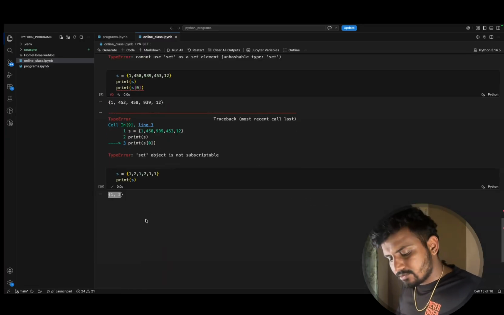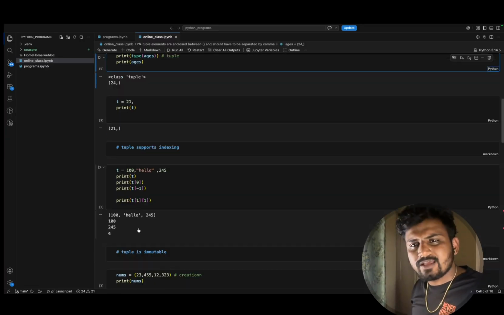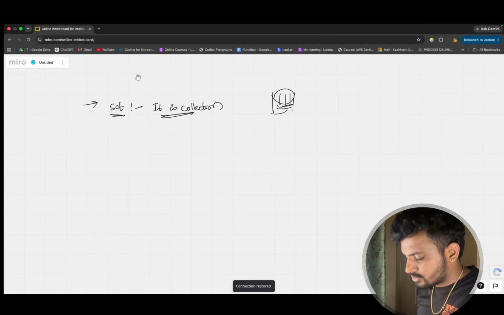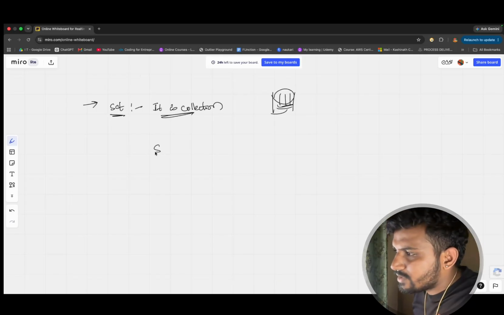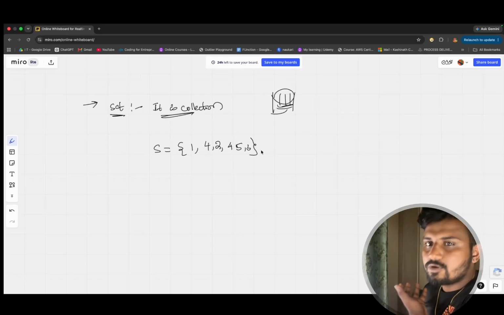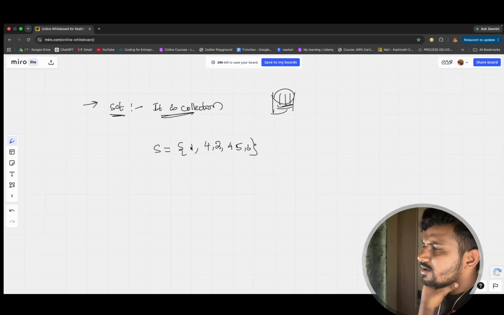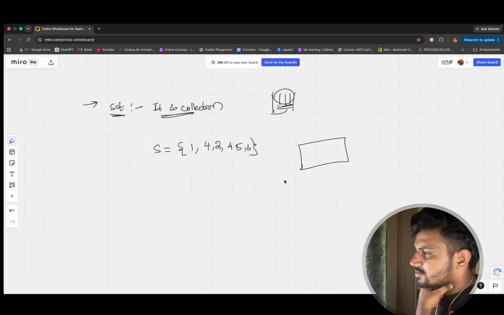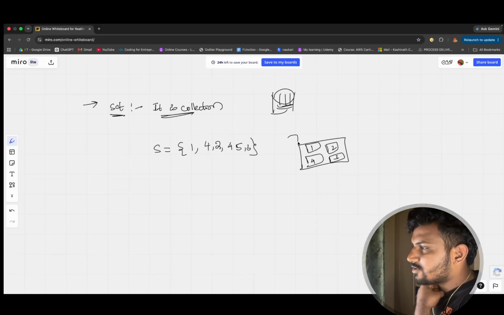Clear? Okay, sir, could you tell me what is the memory allocation, the memory diagram for this? Yes, I can show you. So how will the memory be allocated? Assume that I am creating s equals 1, 4, 2, 45, 3. How are they going to be stored? Simple. For this s, there will be one object. Now in that object, these need to be stored. 1 will be stored here, then 4 will be stored here, 2 here, 3 like this. Now it will be pointed to by s.